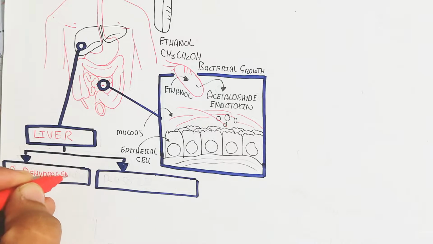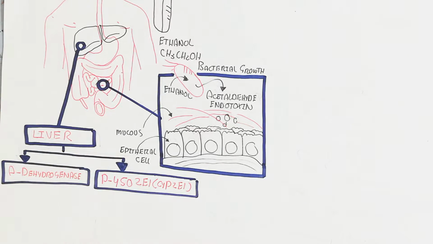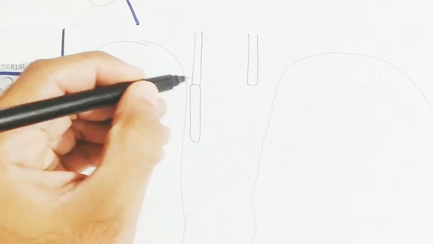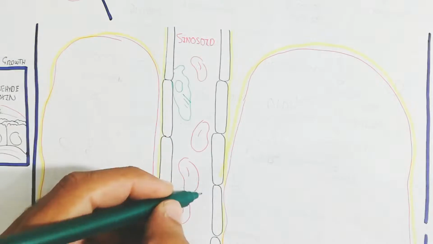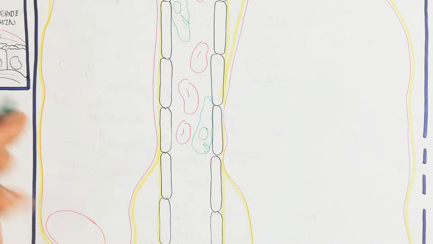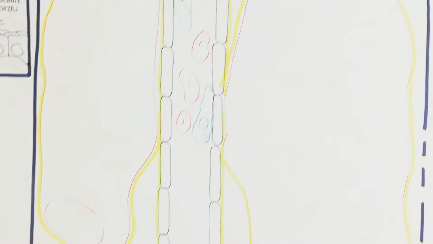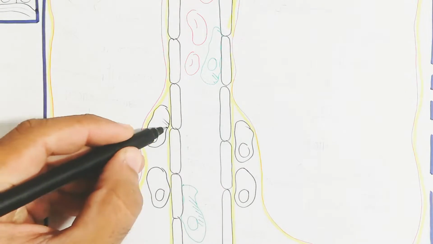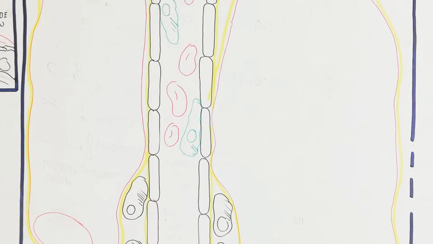While in the liver, two types of enzyme are involved: the aldehyde dehydrogenase enzyme and the CYP2E1. So let's begin to understand the sinusoid as well as the hepatocyte in the liver. The sinusoid has a lot of hepatocytes on both sides. This is the cross section, and the black color is the hepatic stellate cell, present in the space of this.